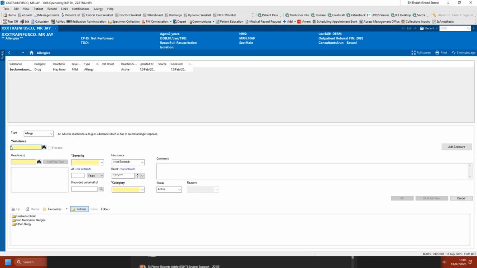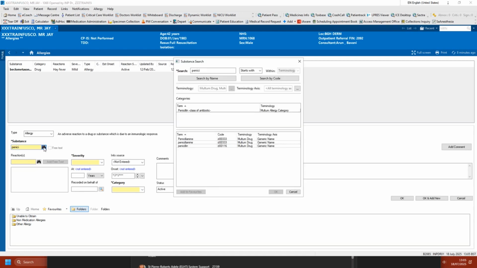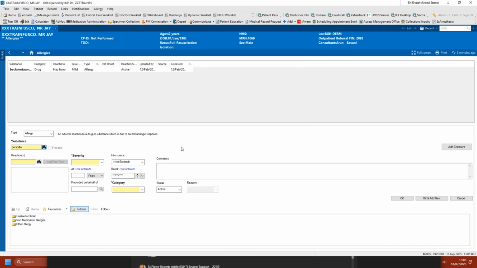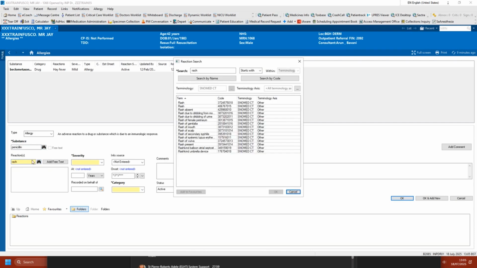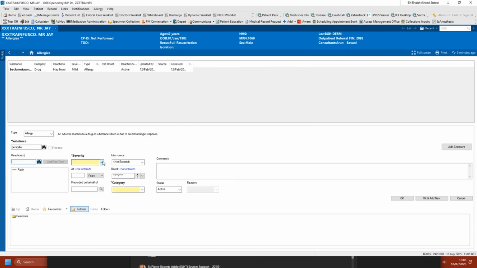The substance box will only search for medication allergies. Here you would start typing in the name of the allergy, for example penicillin. Click the binoculars and select from the list. Complete the other yellow mandatory fields before clicking OK. To record another allergy, select the OK and Add New button.